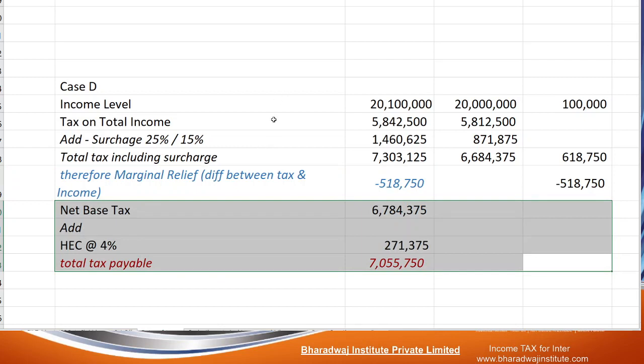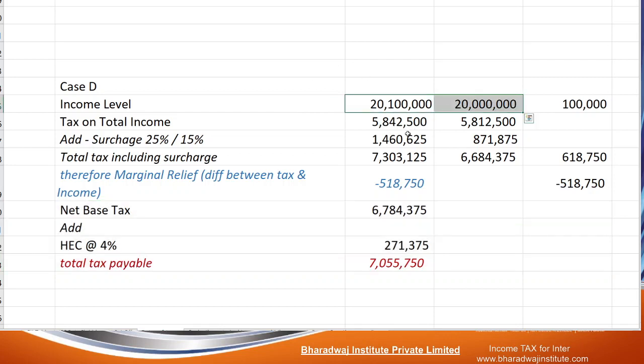So from this we can understand that a change in income level attracts more surcharge. The concept of marginal relief has to be worked out when there is a change in surcharge or when there is an applicability of surcharge. We need to work out for two different levels of income: the current income, and the income before coming to the level of that particular surcharge. Take it, work out, then compare and decide.